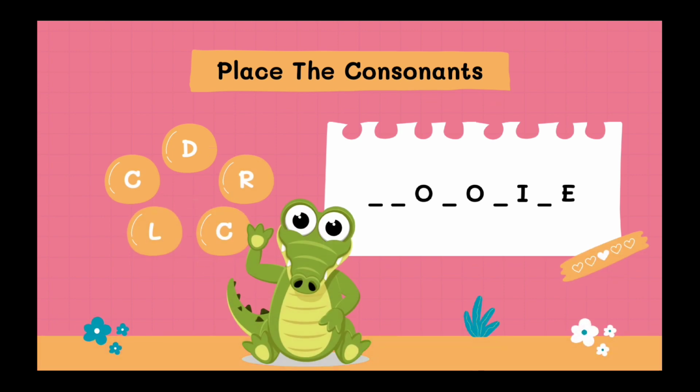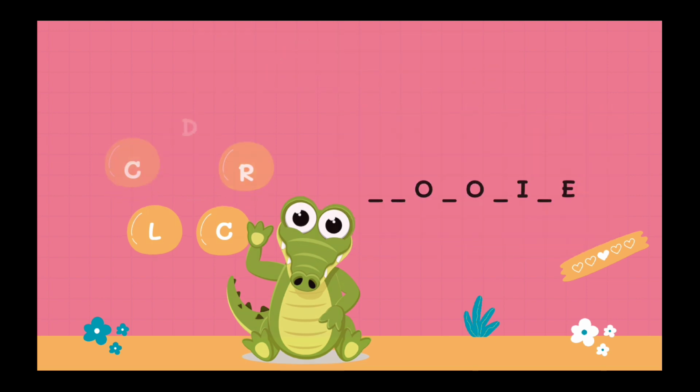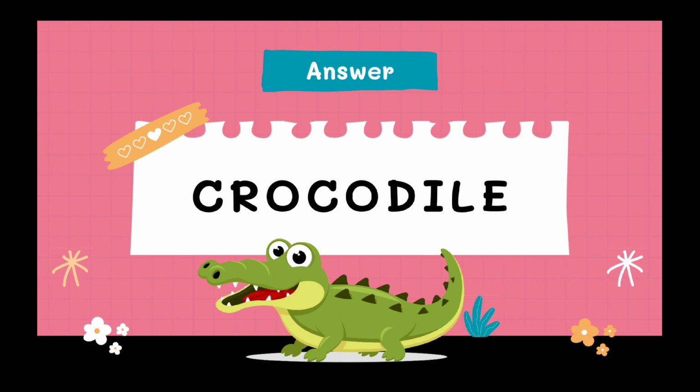The second word is crocodile. Place the correct consonant in the given letters. The answer is C, R, C, D, L.